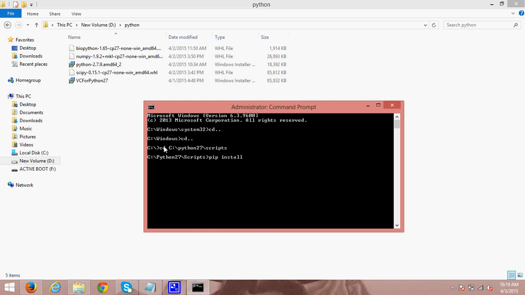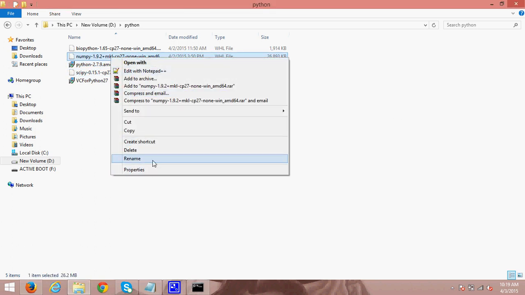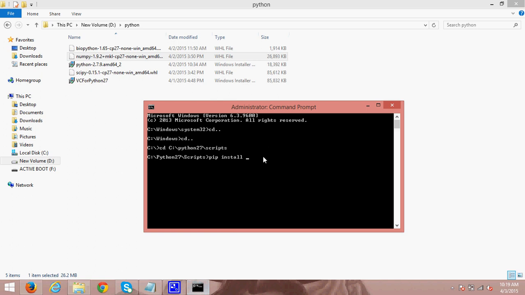Pip. First we should install numpy, then only scipy will work. Just copy the location of the folder, because we need to mention the source from where it is downloading.